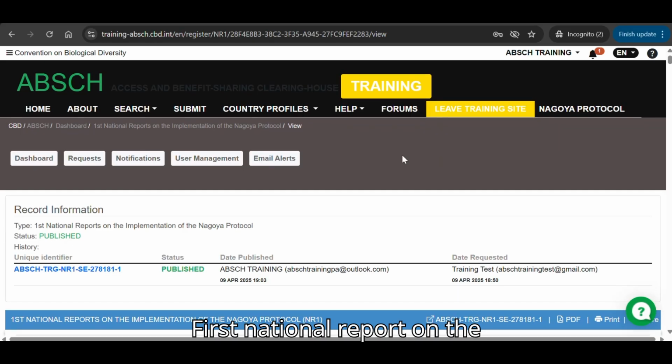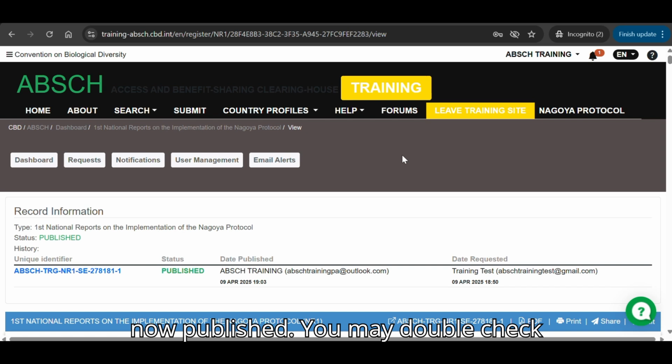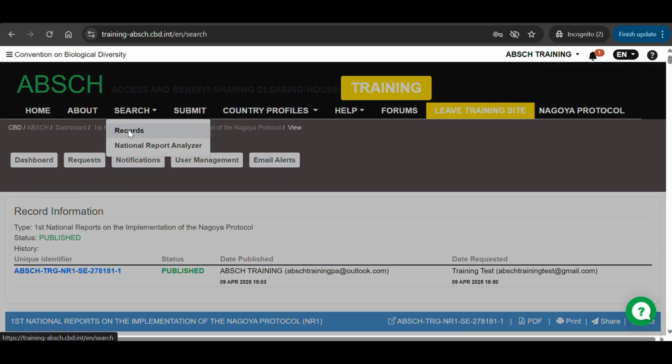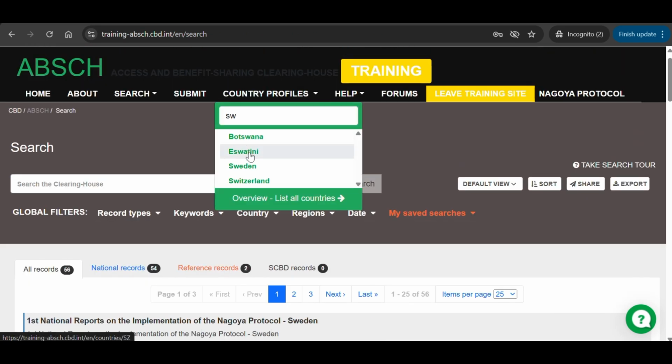Your first national report on the implementation of the Nagoya Protocol is now published. You may double-check to see if it was published correctly by going to the search page and looking under Records. Or you can go to your country profile and find the record under the first national reports.